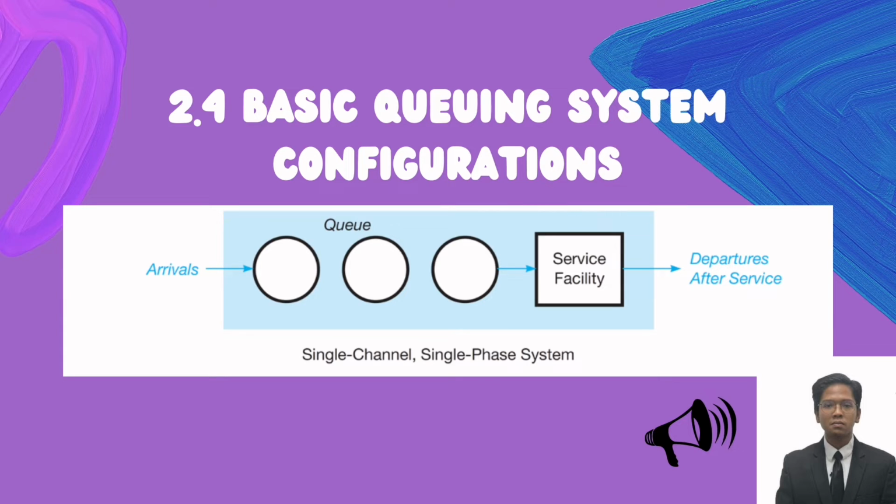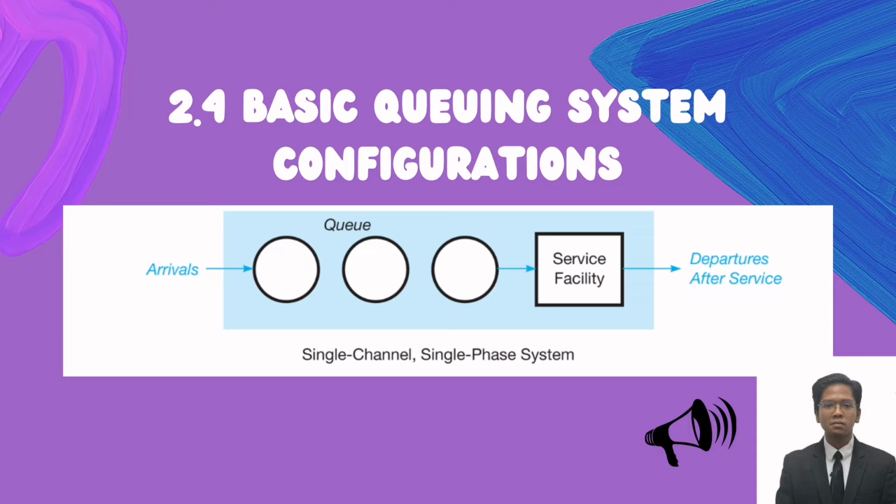2.4 Basic Queuing System Configuration. To classify the queuing system, we have to look at the total number of channels and the total number of phases in the system. For our project, we are observing Tealive. The basic queuing system configuration is a single channel, single phase system.